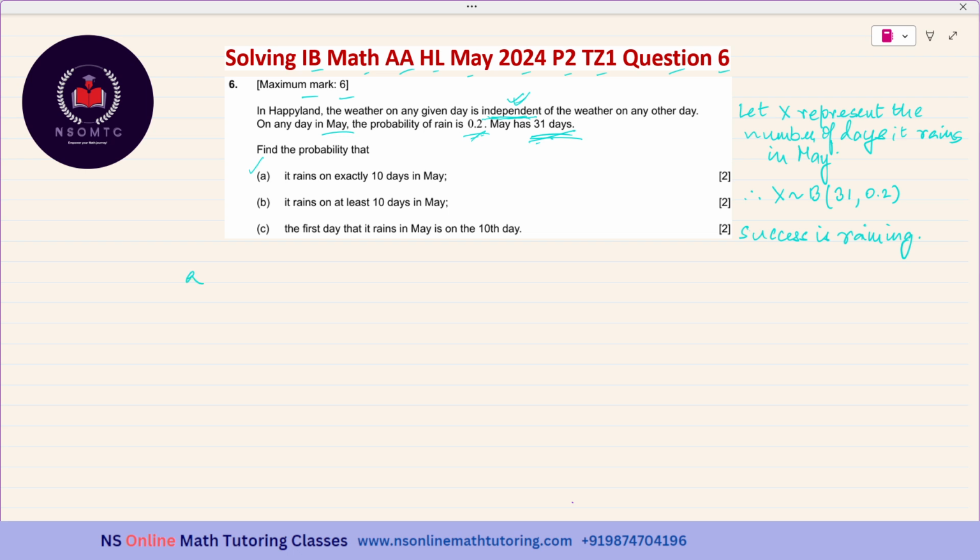Now coming to subpart A. Find the probability that it rains on exactly 10 days in May. So it will be the probability of any 10 days out of the 31 days. So x is equal to 10.